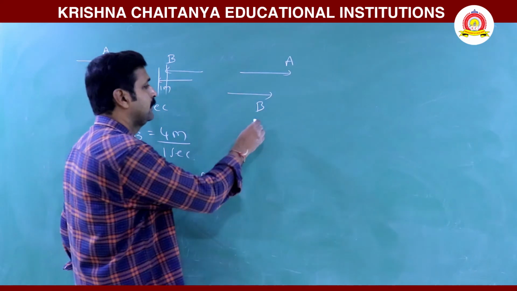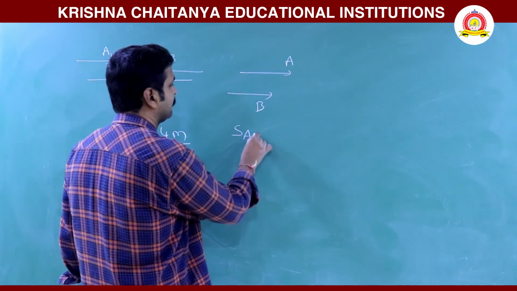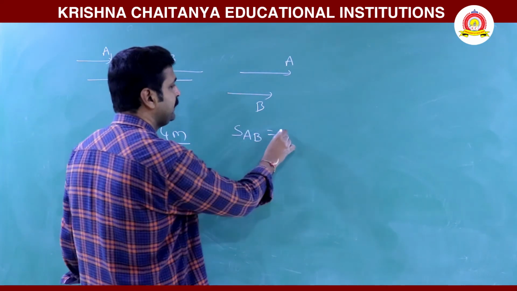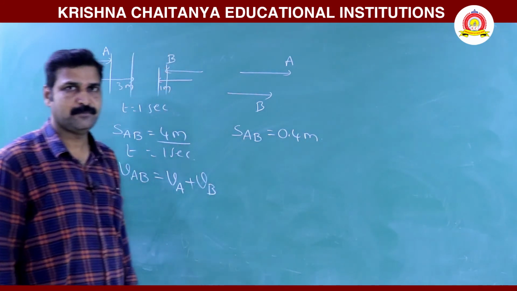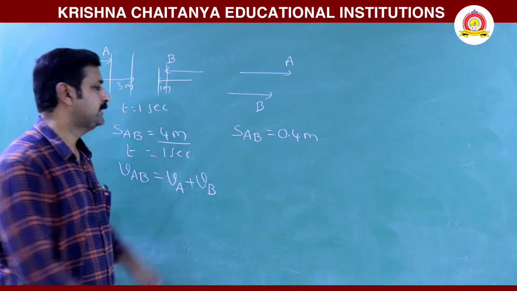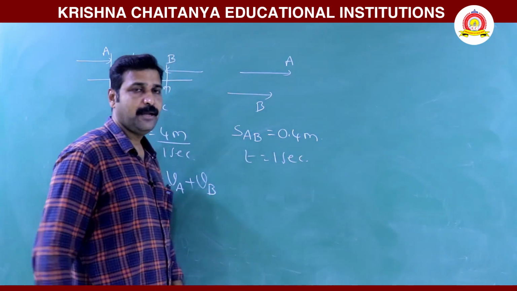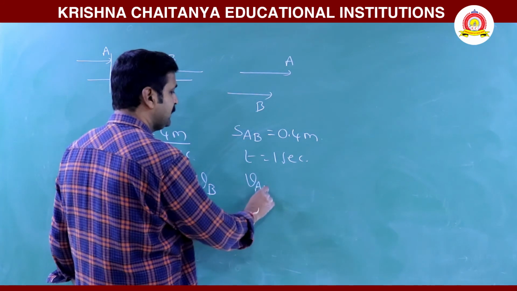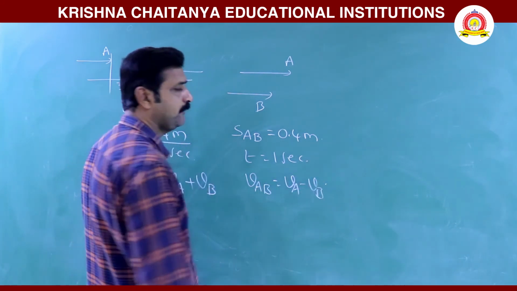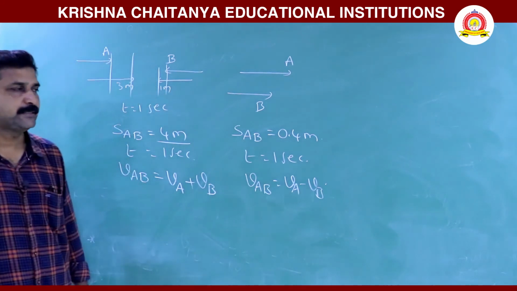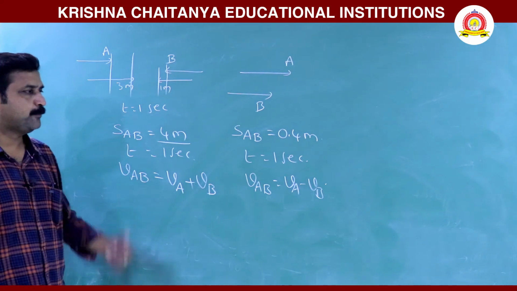So here the relative separation between them is 0.4 meters reduced for every 1 second. Here the time is also 1 second, and the velocity of A with respect to B is VA minus VB, since they are in the same direction, whereas before they were in opposite directions.